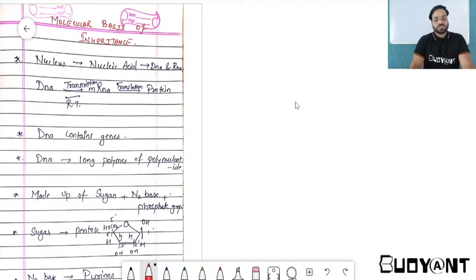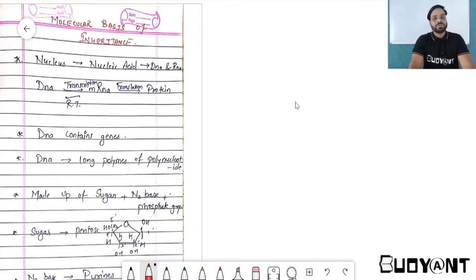Molecular basis of inheritance. This is an important chapter for all 12th class students. If you are willing to go for NEET or any kind of exam, this chapter will give you a lot of questions to deal with. This chapter and the second chapter, genetics, are related to each other.